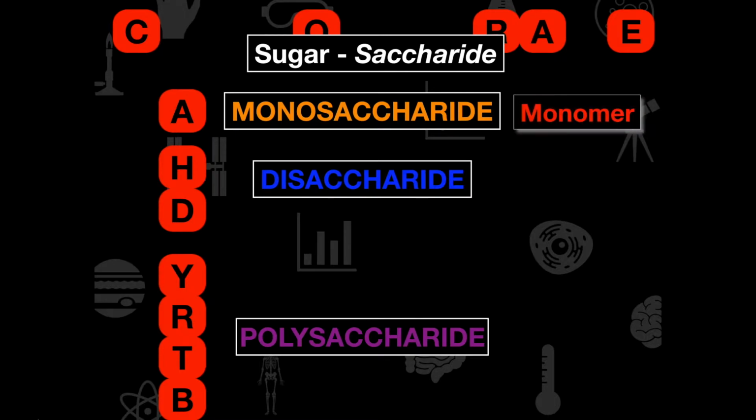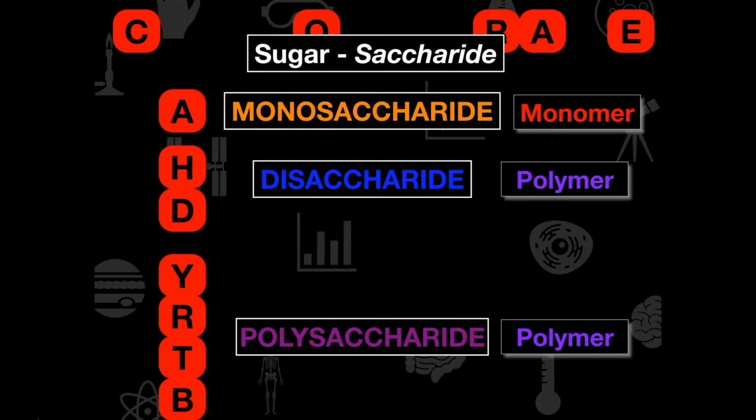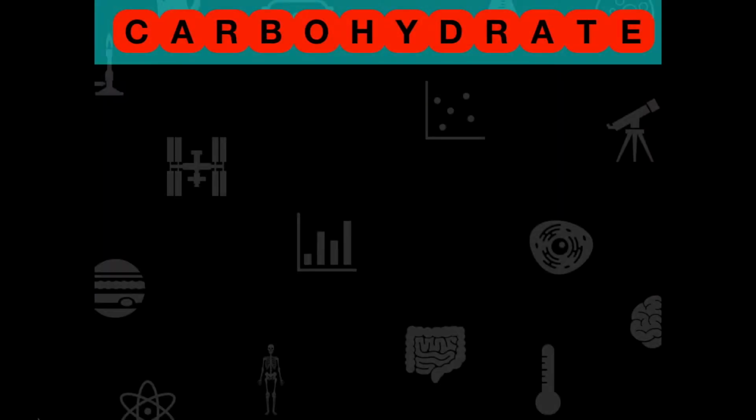So if we're thinking about this, monosaccharides consist of a monomer. A disaccharide and a polysaccharide are multiple monomers put together to create polymers. Remember, anything with two or more monomers is a polymer. So we're trying to relate this back to our polymer video that we went through and looked at already. So let's go through and try to delve into carbohydrates a little bit more.